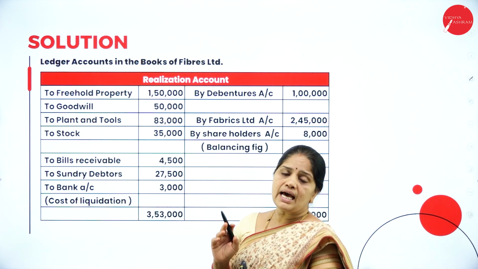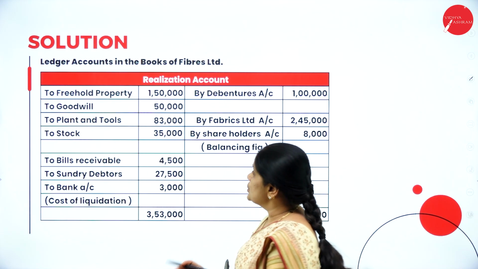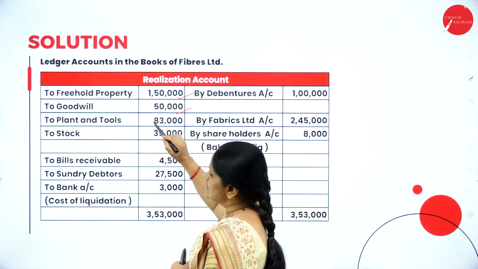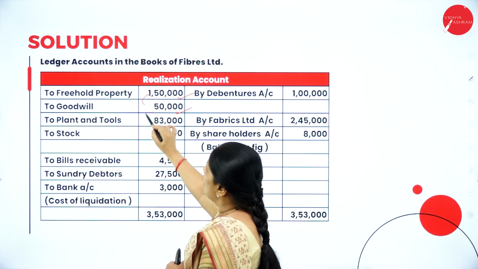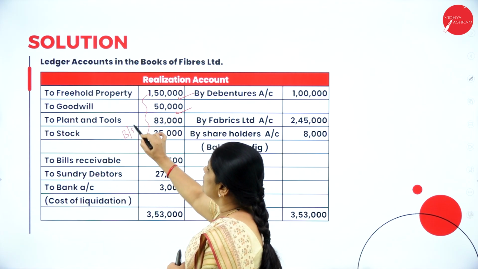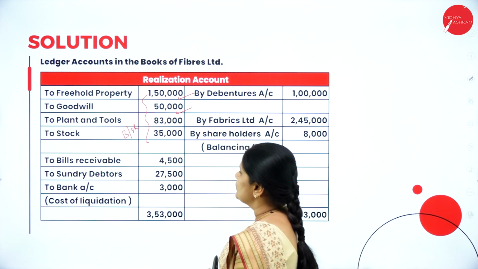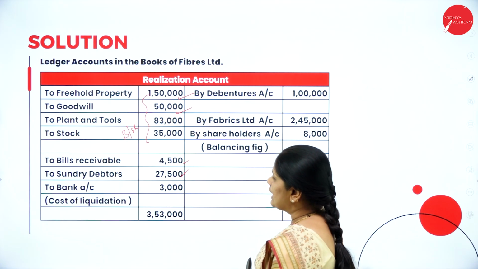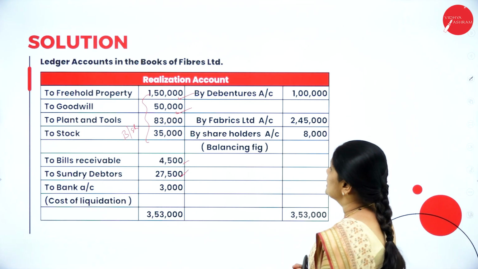All other assets have to be transferred to realization account. To freehold property, to goodwill. See, goodwill is at the balance sheet value. So, all these are balance sheet values only we have to transfer. Then, bill receivables, sundry debtors. So, all the assets have been transferred to realization account.